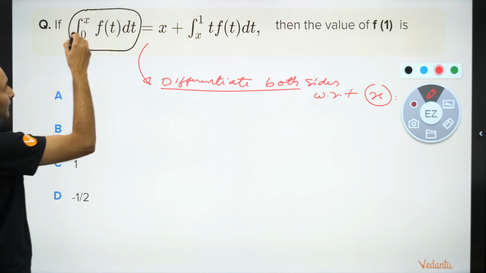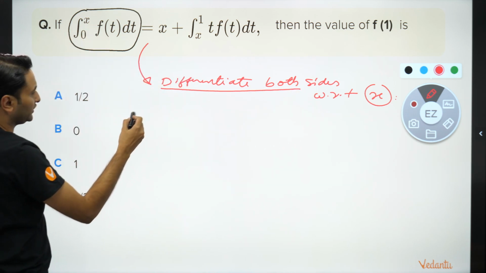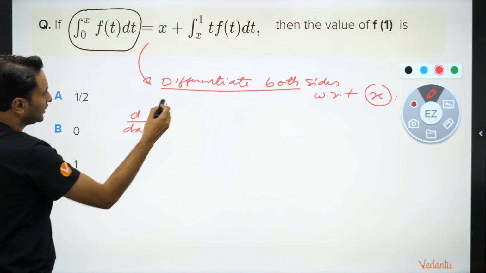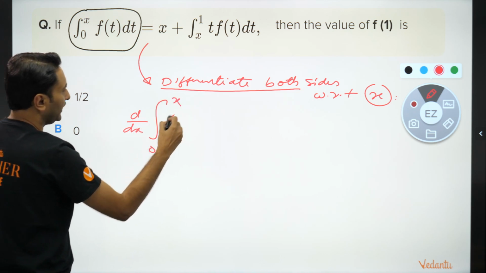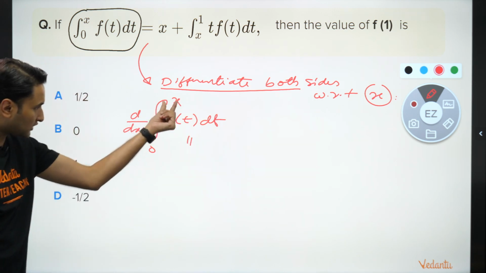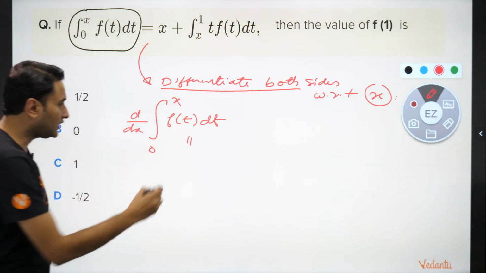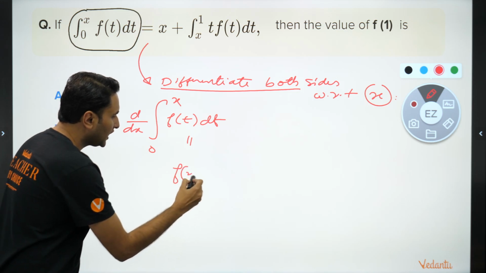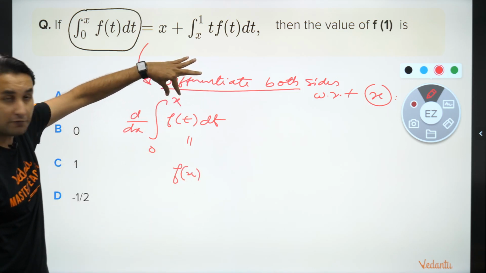Okay, d by dx of 0 to x f(t)dt क्या हो जाएगा? बच्चों, first put the upper limit in the place of t, f of x, in the place of t I have put x.